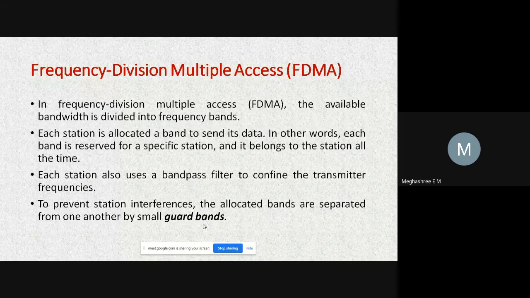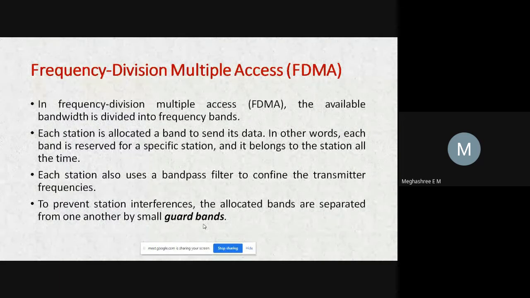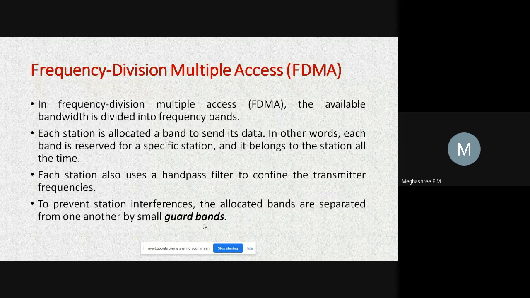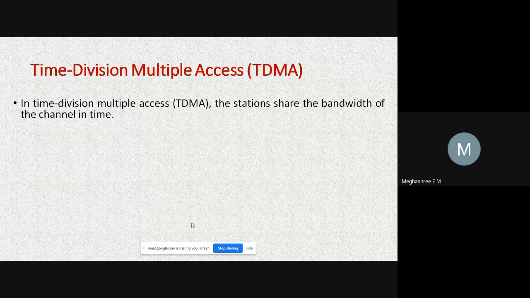Each of the 91.9 and 97.2 FM radio stations transmits the data at its particular slot, but between these two you have a gap. That gap we call a guard band, so that they stop interfering with each other and data may not be lost. That is all about frequency division multiple access.